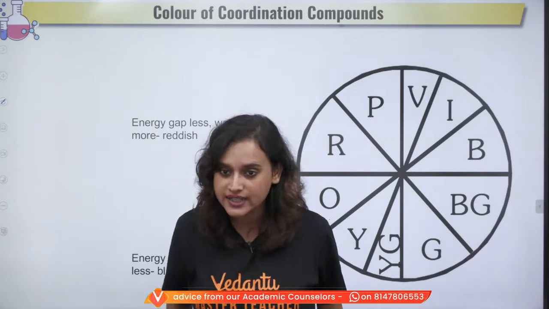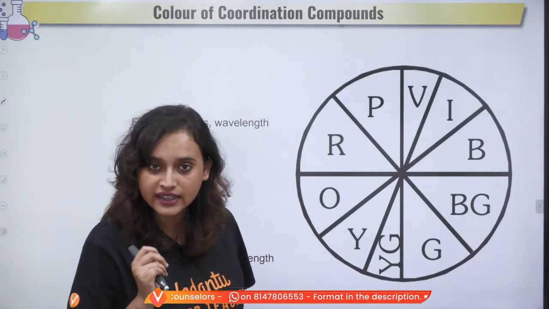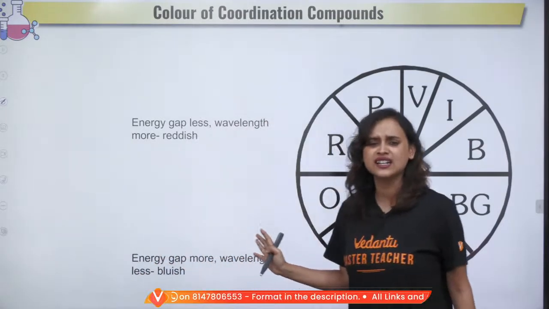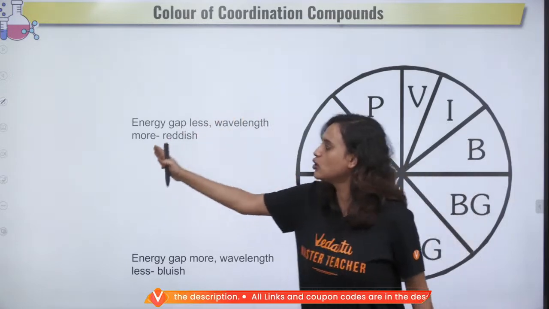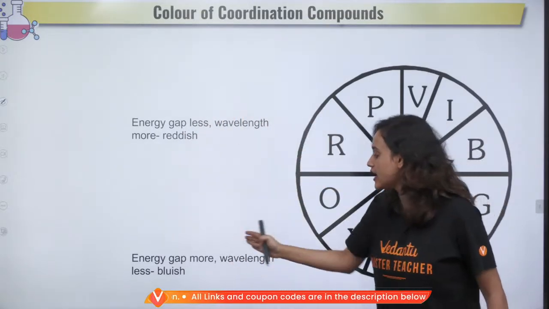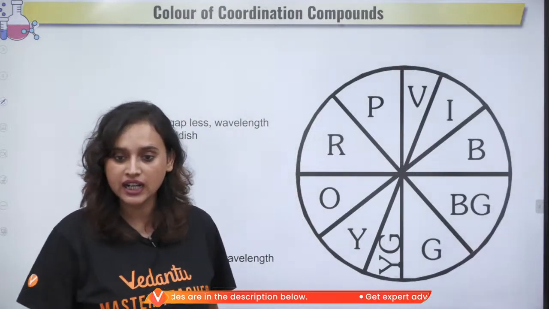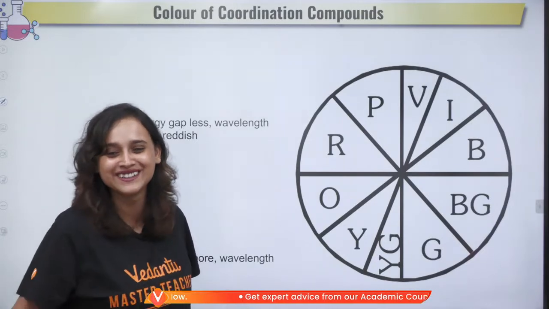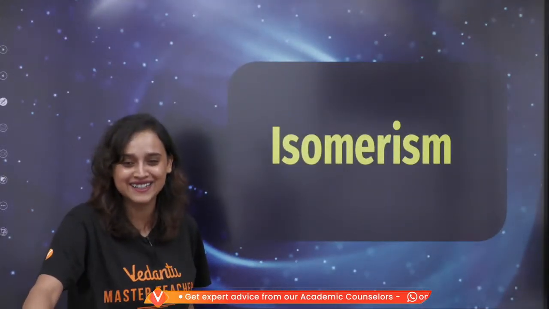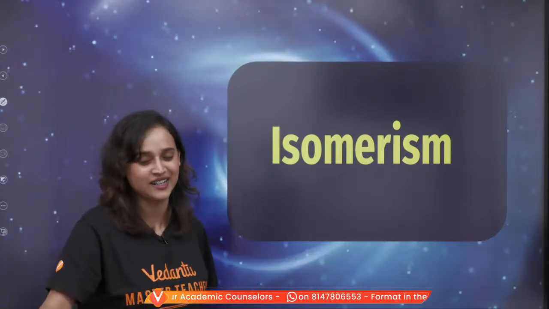Now did you understand? One simple trick: energy gap less, wavelength more, reddish. Energy gap more, wavelength less, bluish. Got it? Can I see some thumbs up, everybody? Okay, great. Now then, moving on.